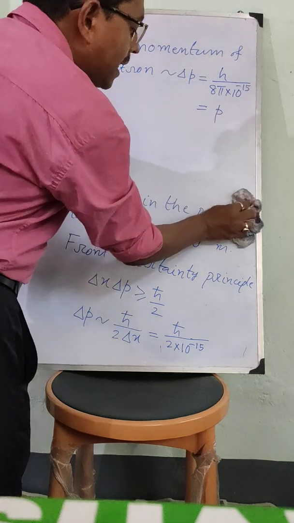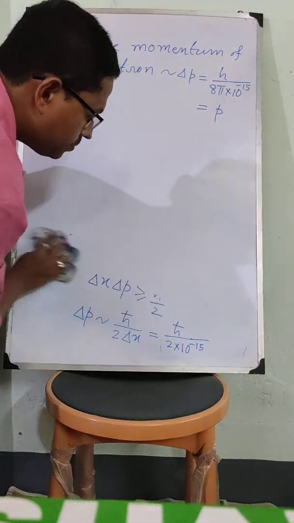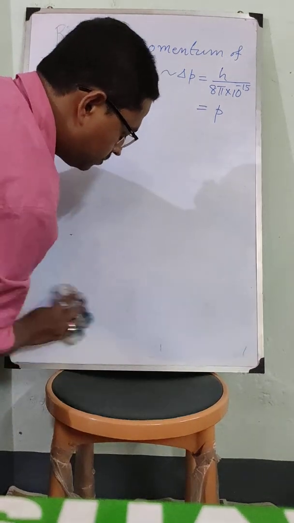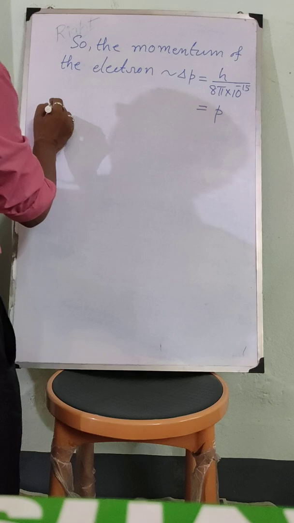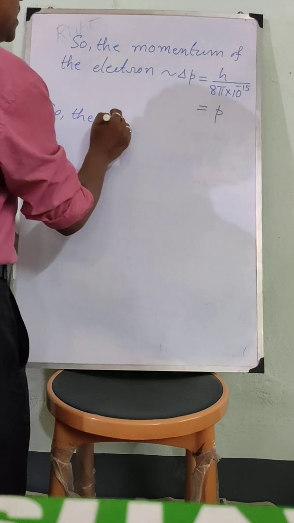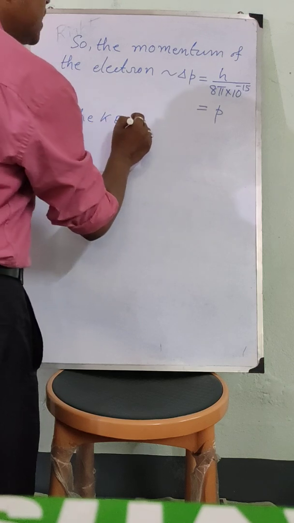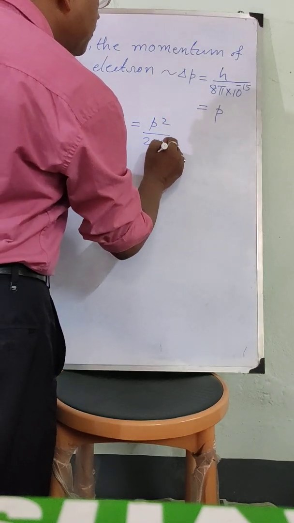So the kinetic energy of the electron is equal to P square by twice m.